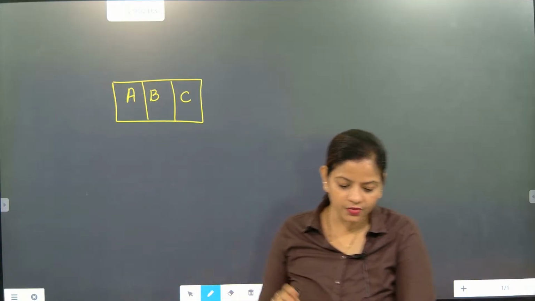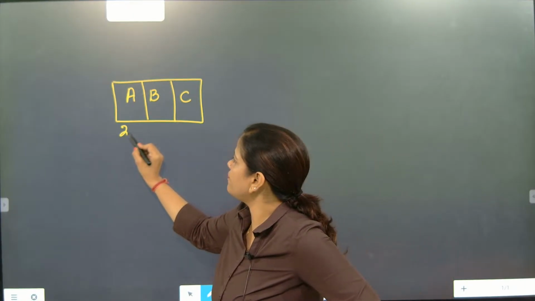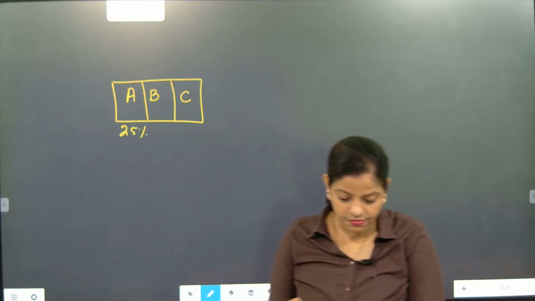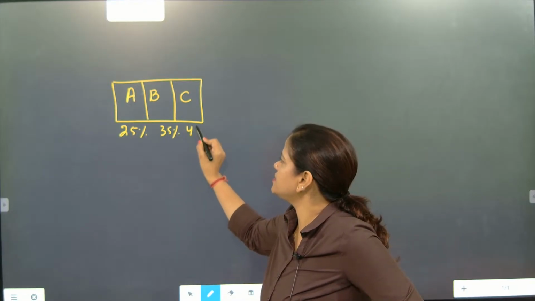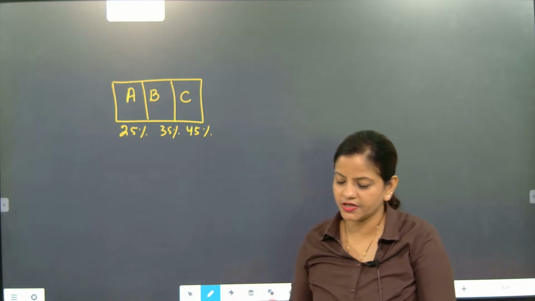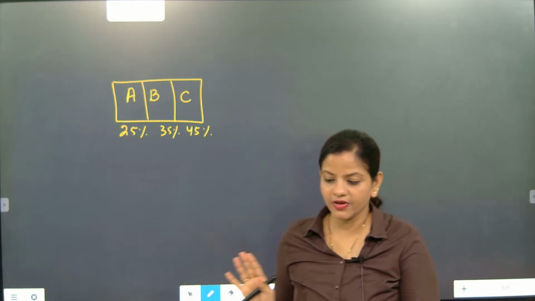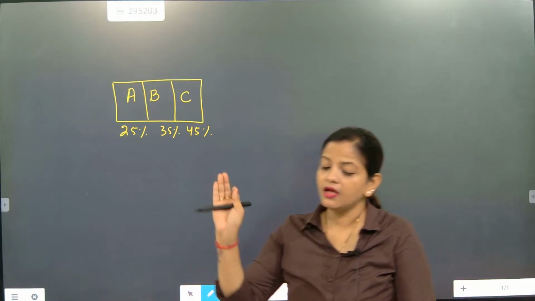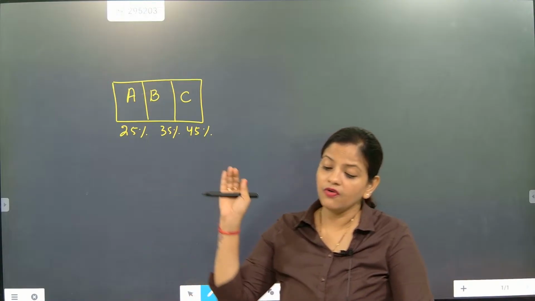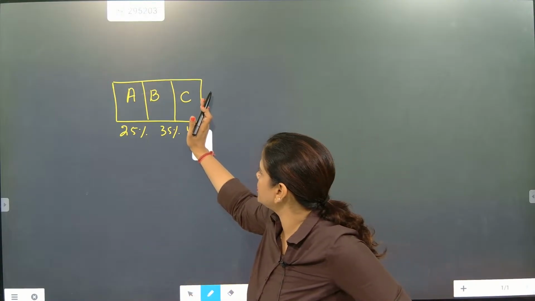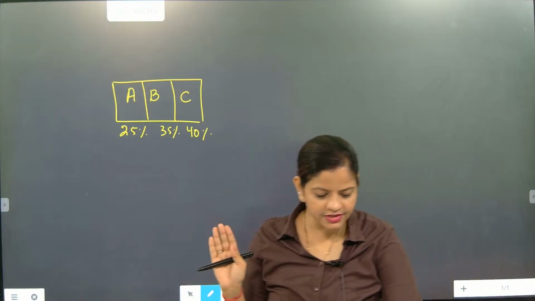Okay. After that, what they are telling: machine A is making 25%, machine B is manufacturing 35%, and machine C is manufacturing 40%. So beta, machine A is manufacturing 25% of the total output. B is making 35% of the total output. C is making 40% of the total output. Then only 100 will come. Till here it is done, beta.